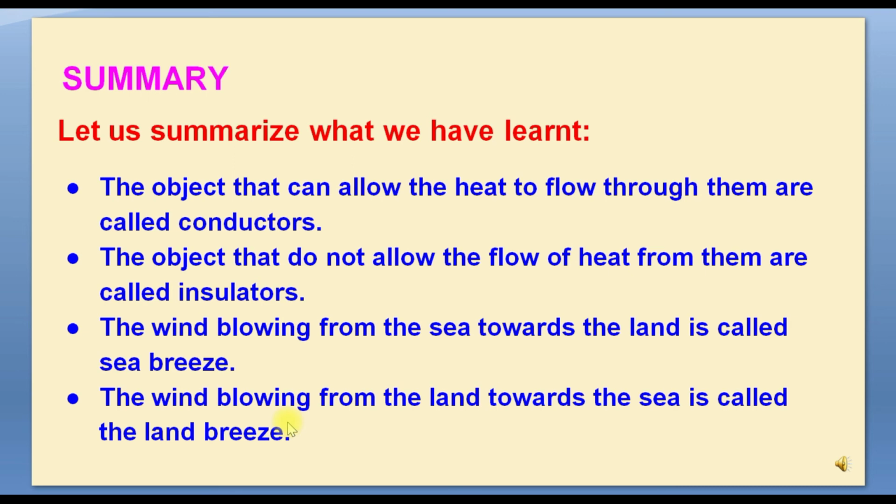In parts 1, 2 and 3, we discussed what heat is, how heat is transferred by conduction, convection and radiation, what temperature is, the difference between heat and temperature, and conduction in solids, liquids and gases. In this part we have discussed conductors and insulators of heat, the difference between land breeze and sea breeze, and clothes. Woolen clothes keep us warm during winter, and wool is a poor conductor of heat. I hope you all have understood this heat lesson.